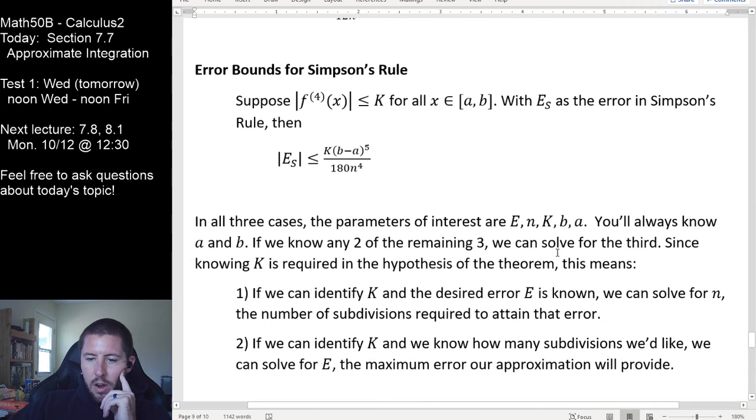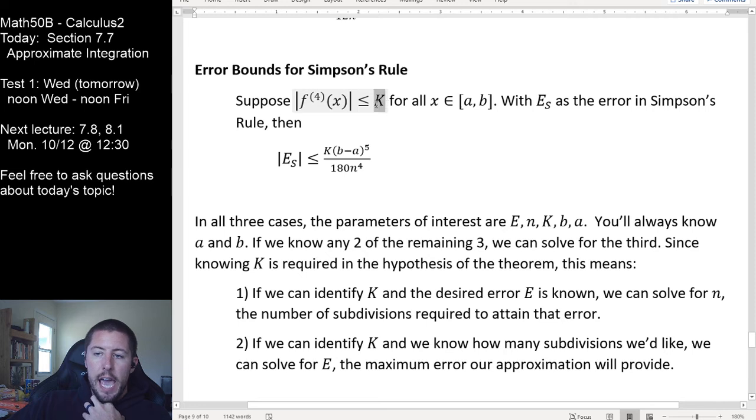Notice our takeaway here by vaguely looking at these is this. In all 3 cases of these bounding formulas, these bounding theorems, the parameters of interest are the error, whatever this k bound is up here, b and a, and the number of subdivisions n. We're always going to know a and b because we're always going to be doing a definite integral from a to b. Therefore, if we know any 2 of the remaining 3, we can solve this inequality for the third and know that piece of information.